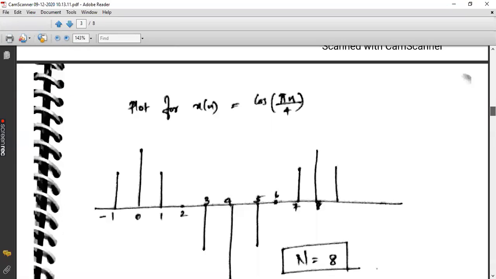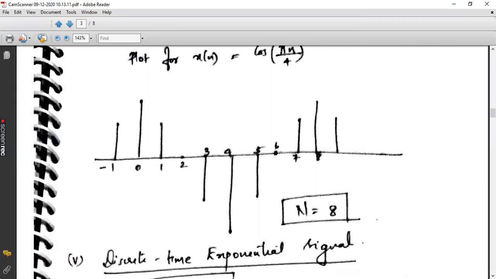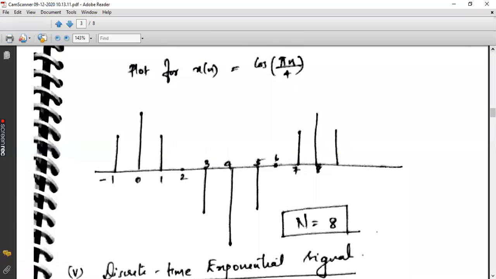Now how is this being plotted? See, this is a way of plotting a cosine waveform. So how is this plotted, and can you say why it starts from -1 and not from 0? Anyone? Students, are you able to hear me? Yes, sir. Okay. Phase shift, sir.